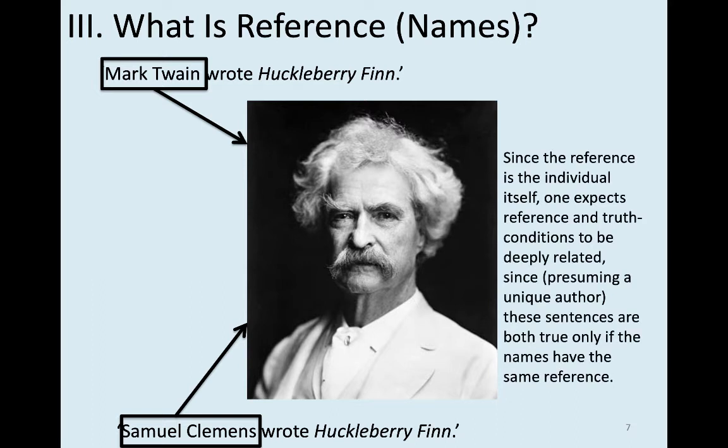Since the reference is the individual itself, one expects reference and truth conditions to be deeply related, since, presuming there's a unique author here, these sentences are both true only if the names have the same reference. That is, whether Mark Twain wrote Huckleberry Finn is true depends on whether this guy, the thing referred to, wrote Huckleberry Finn. And similarly, whether Samuel Clemens wrote Huckleberry Finn is true depends on whether this guy, the thing referred to, wrote Huckleberry Finn. So since Mark Twain the name and Samuel Clemens the name refer to the same guy, and the rest of this sentence is the same as the rest of this sentence, it follows that this sentence and this sentence have the same truth conditions. And that's why we would expect reference and truth conditions to be closely tied.